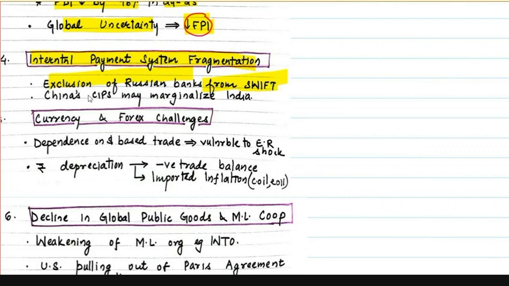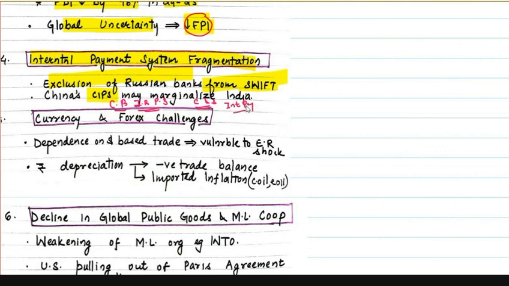Similarly, China's CIPS. CIPS is the cross-border interbank payment system. It actually provides a clearing and settlement system for international payments.